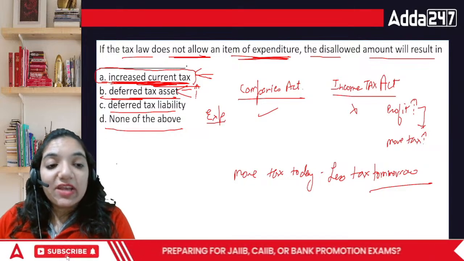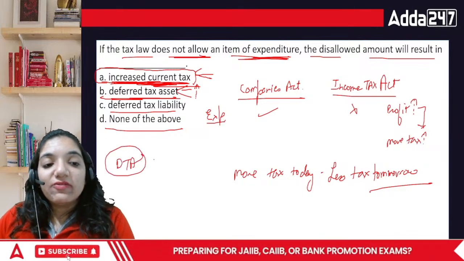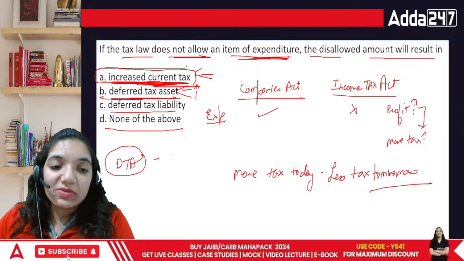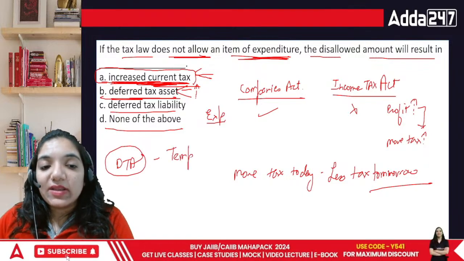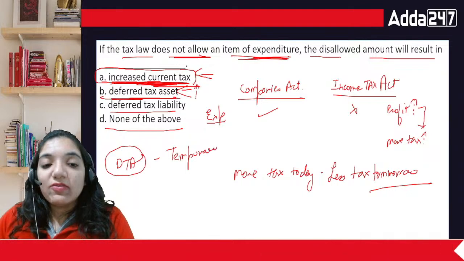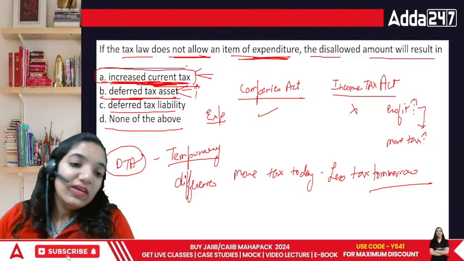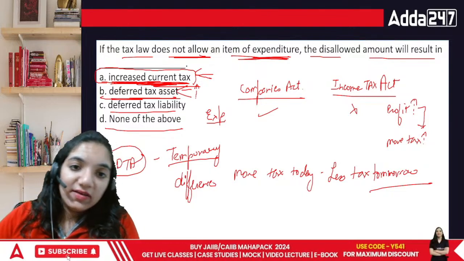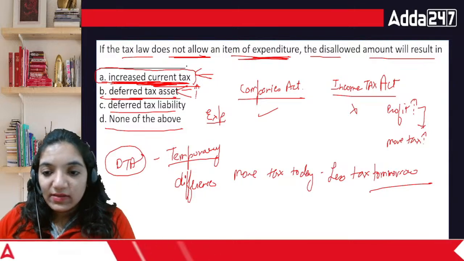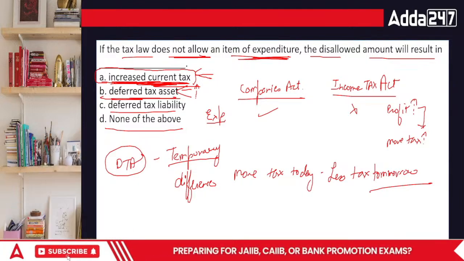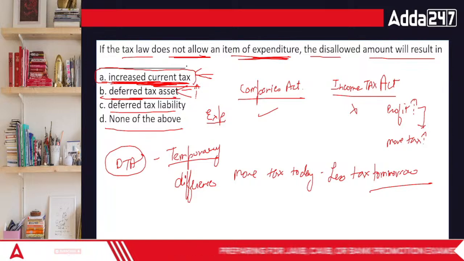And at the same time, DTA is formed when they have to also specify the word temporary. Whenever you find temporary differences between the laws, only then DTA arises. Okay? It's a very important area to understand this entire calculation method.